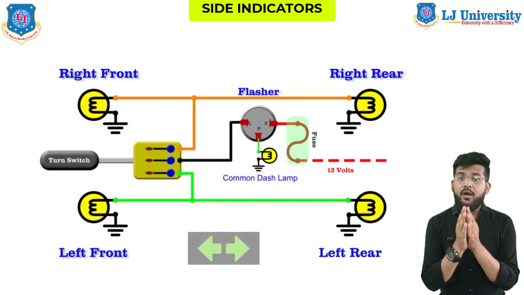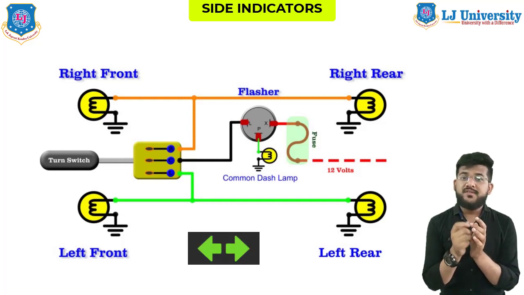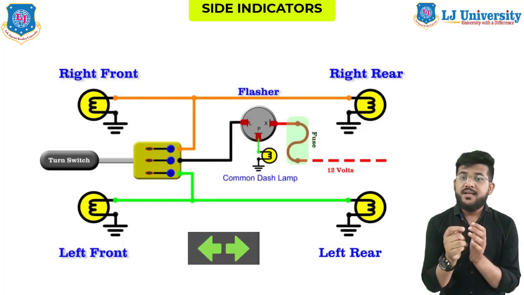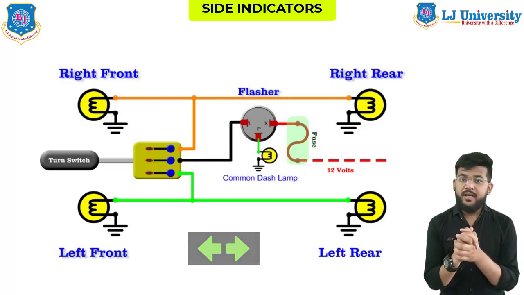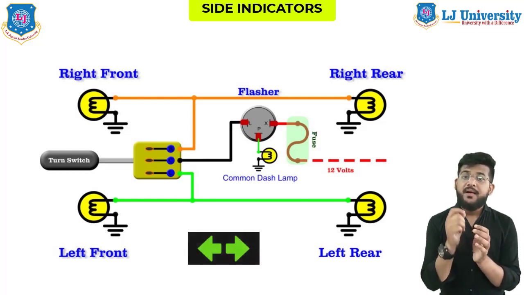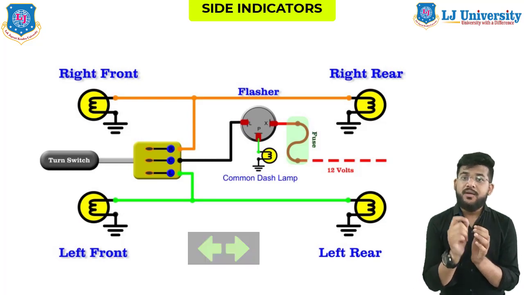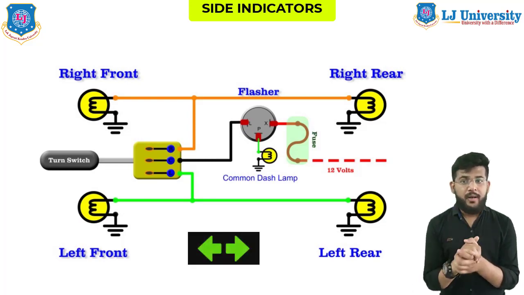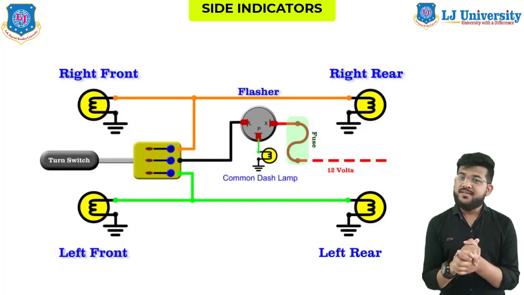Okay, so always make sure that you turn off your signals if the steering wheel does not automatically do it for you. Okay, now change out any bulb that burns out so your turn signal always stays in good working condition. Okay, so if your turn signals aren't working properly, you should consult technicians to assist you in diagnosing any problem. Okay, so this was all about the turn signals.